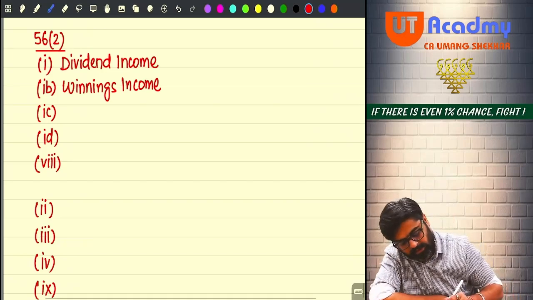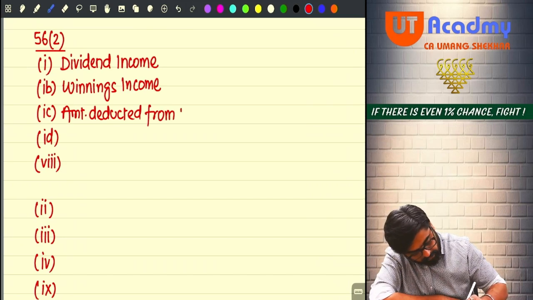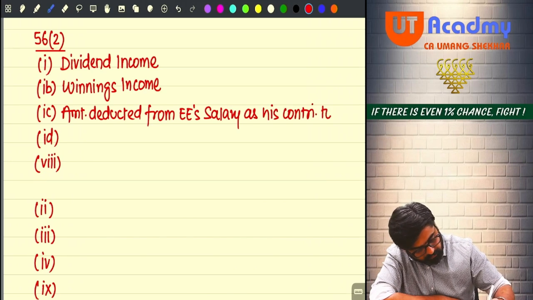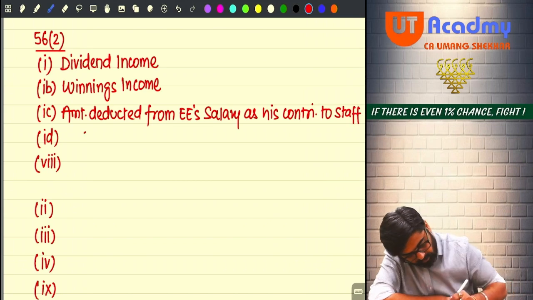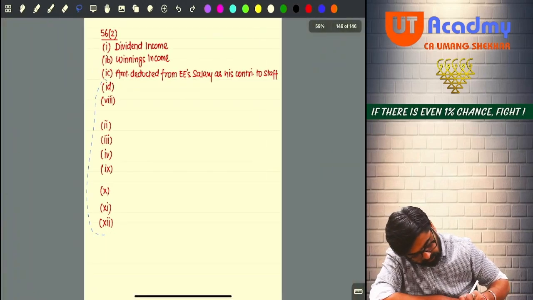Then 1C is amount deducted from employee's salary as his contribution to staff welfare funds or schemes.